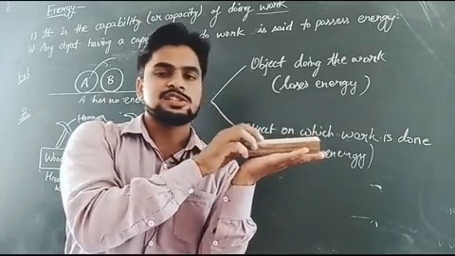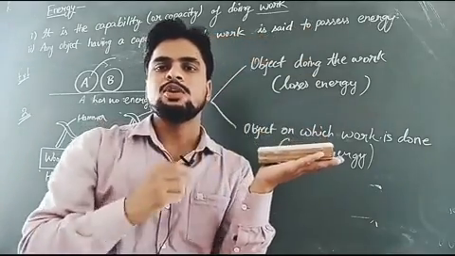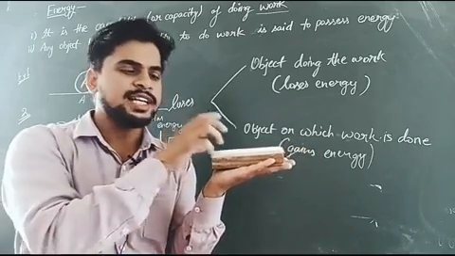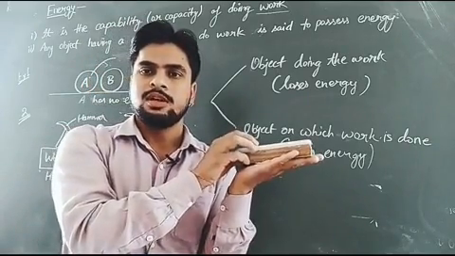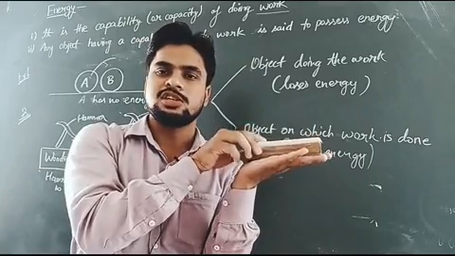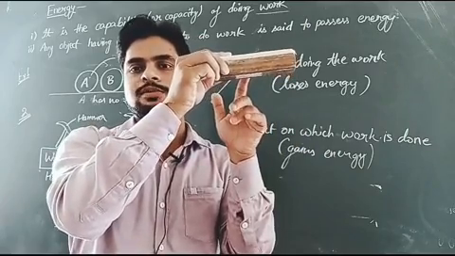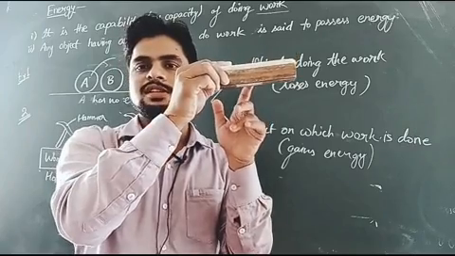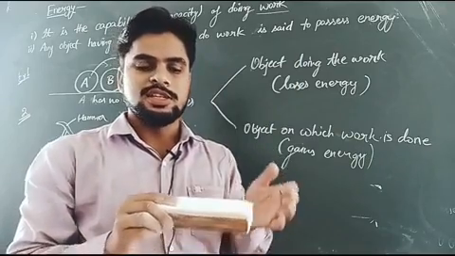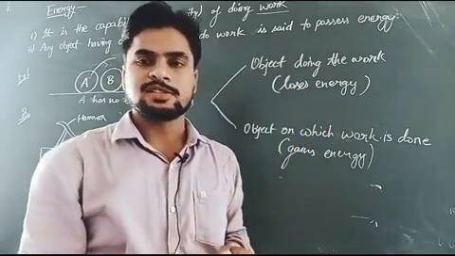So when I displace this duster from this position here to here, then I am losing some muscular energy, because I am doing work on this duster. But the work is being done on this duster. So when I displace this duster from here to here, this duster gains energy. And the amount of energy that I have lost is equal to the amount of energy this duster has gained. So I hope it is clear.